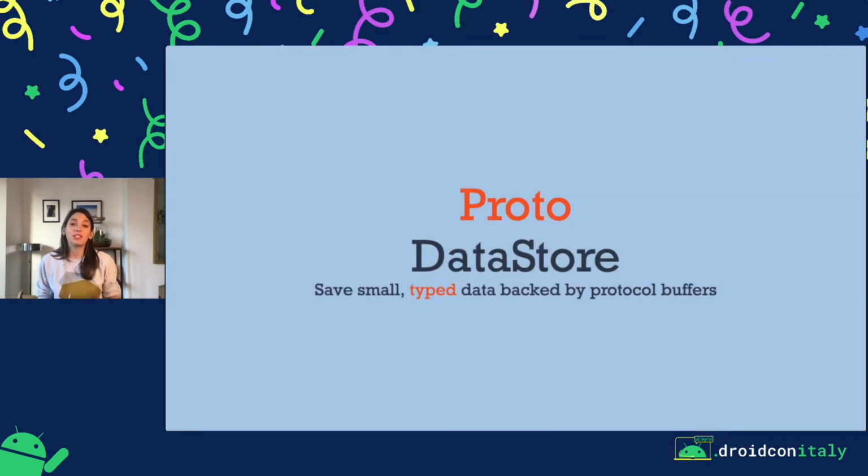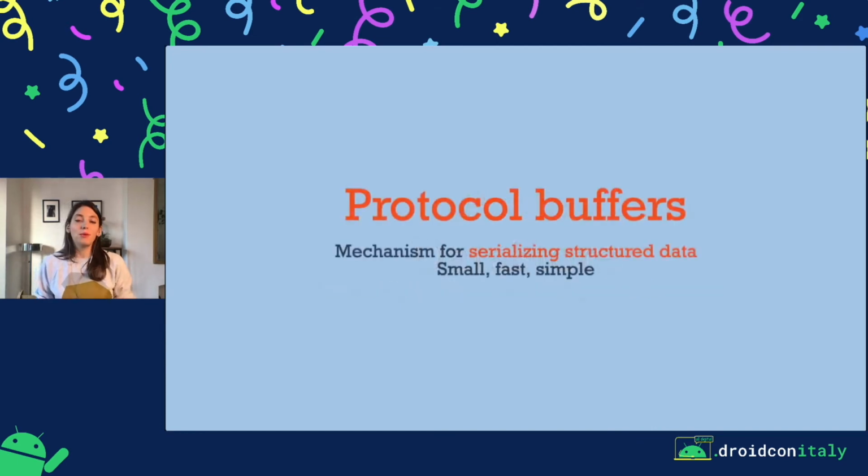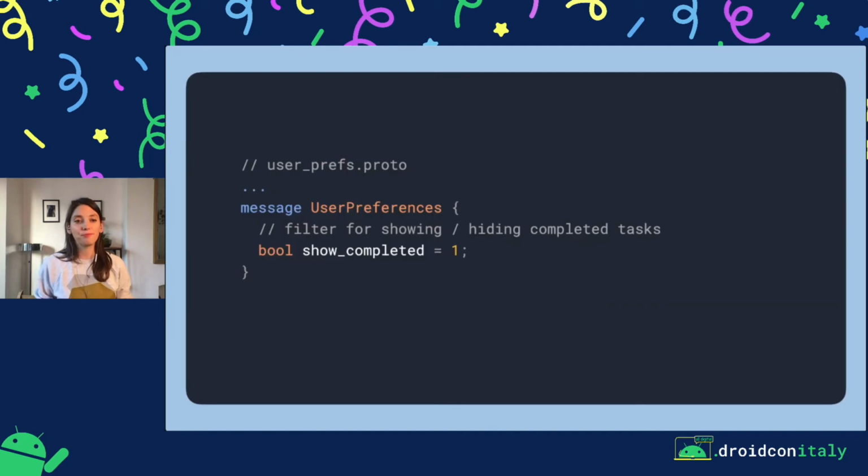Then Proto DataStore allows us to save small typed data backed by protocol buffers. A lot of things for Proto DataStore are similar to Preferences DataStore, so I'll focus on the differences between the two. Protocol buffers are a mechanism for serializing structured data. They're small, they're fast, and they're simple. If you've never worked with them, let me give you a very quick TLDR of how to use protocol buffers. When you use protocol buffers, you have to define a proto file.